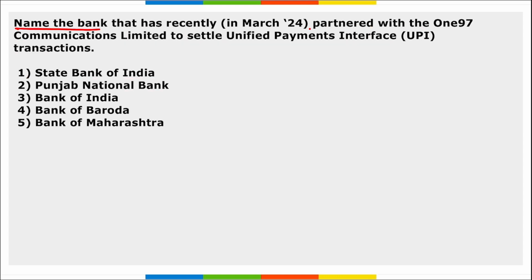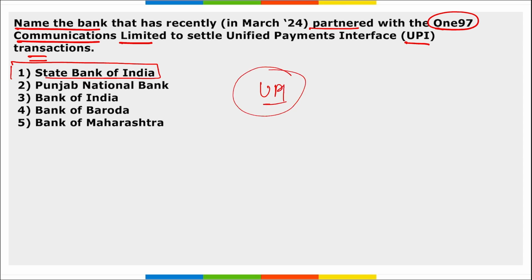Next, name the bank that has recently partnered with 197 Communications Limited to settle UPI transactions. Which is it? It is your SBI, State Bank of India. This is the largest public sector bank of India and they have partnered with 197 Communications, which is headquartered in Noida, UP, to settle the UPI transactions upon acquiring the third party app provider license.